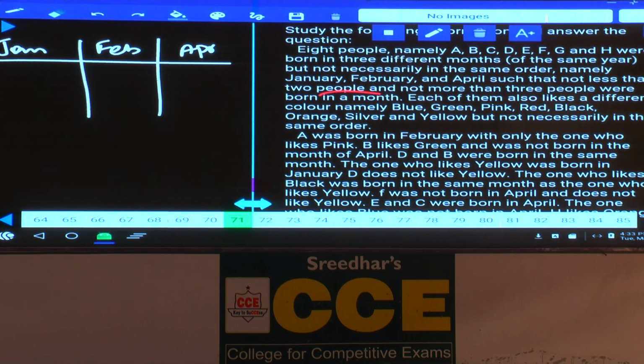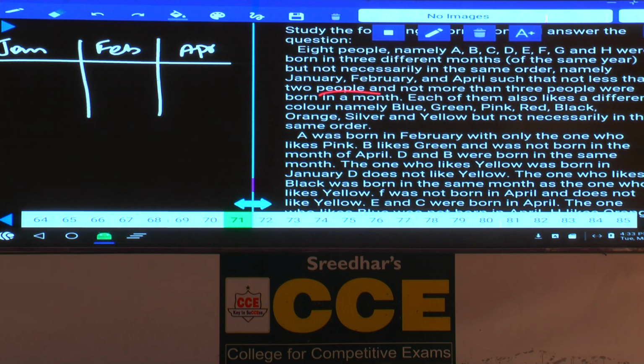That means, if there are 2 persons who were born in Jan, in the remaining 2 months it must be 3 and 3. And if there are 2 persons born in Feb, and the remaining Jan and April, it must be 3 and 3, isn't it? That means if you are able to find one month in which 2 persons were born, the next 2 will be 3 and 3.